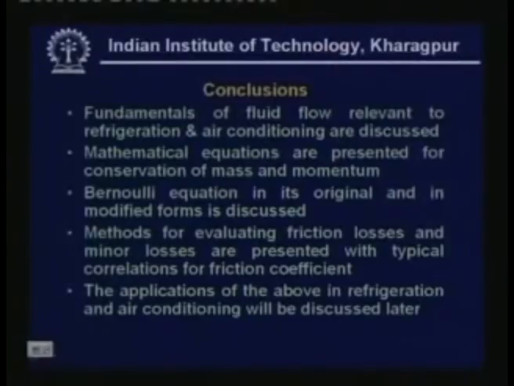There are a large number of correlations available for friction factors for different types of flows. So depending upon the particular situation, we have to select a suitable correlation, then find the friction factor. Similarly for the minor losses, we have to find out the factor K depending upon the specific problem, and from these two we have to find out the total head loss. So these aspects have been discussed here, and we will be applying these to refrigeration and air conditioning in a later chapter.